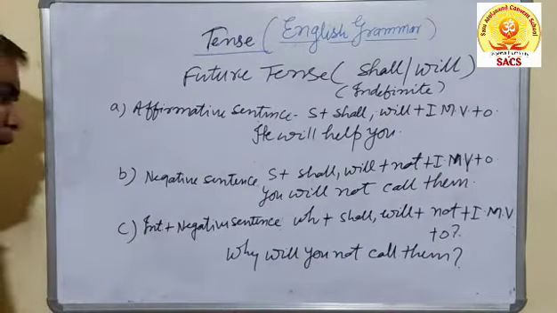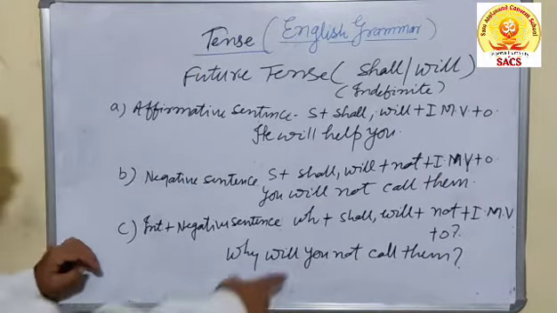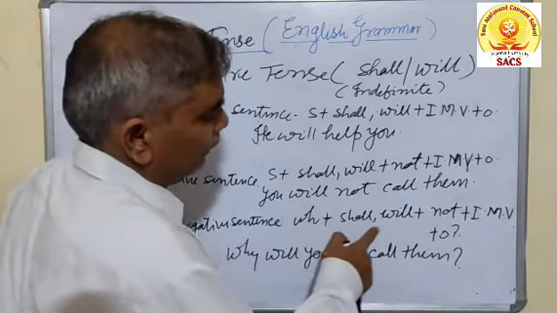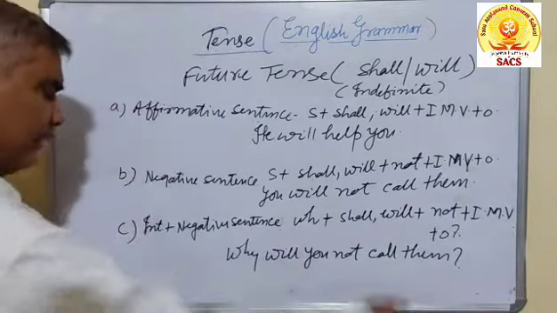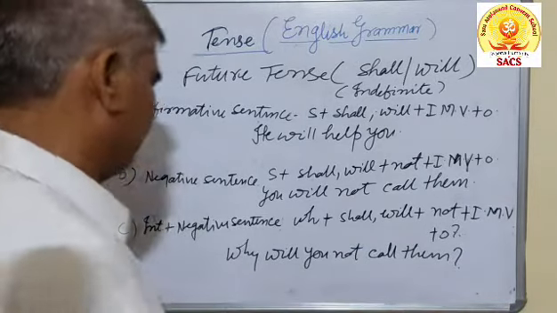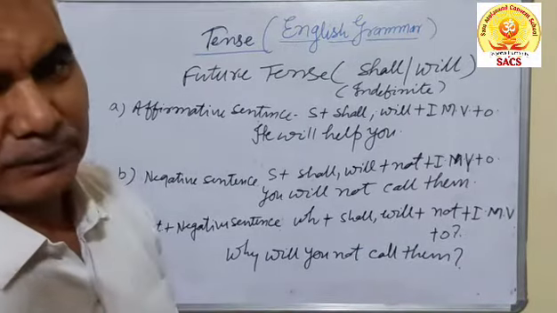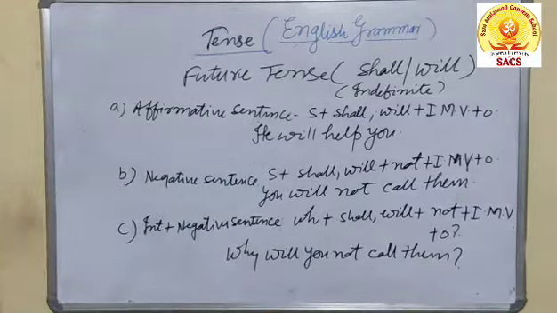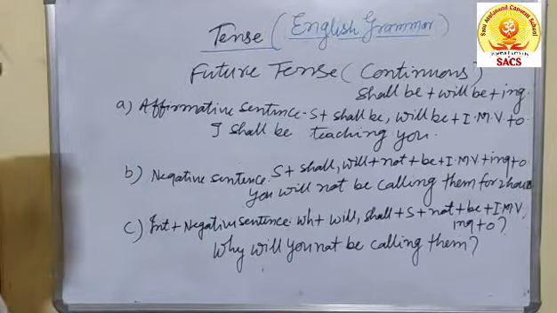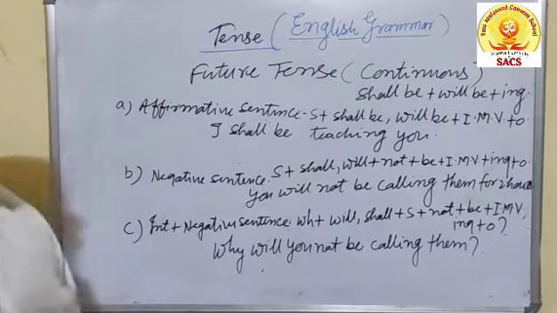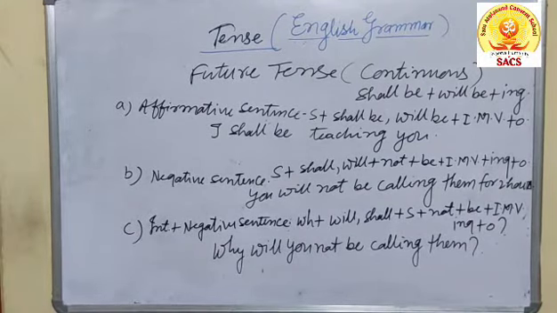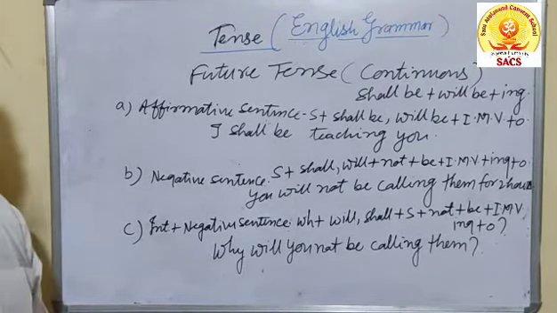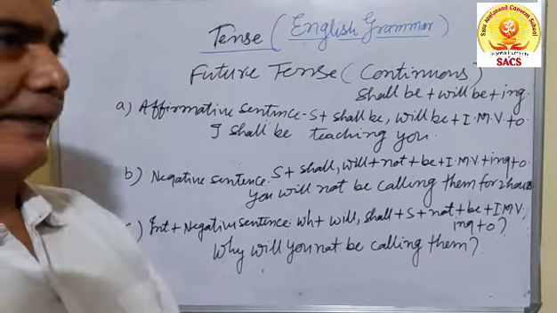In the same way, interrogative and negative sentence, WH plus shall or will plus not plus first form of the main verb plus object, then mark of interrogation. Why will you not call them? This is the future indefinite tense. We shall read future tense continuous. Continuous, I have already told you, the word continuous indicates towards the continuity of the work or the action.